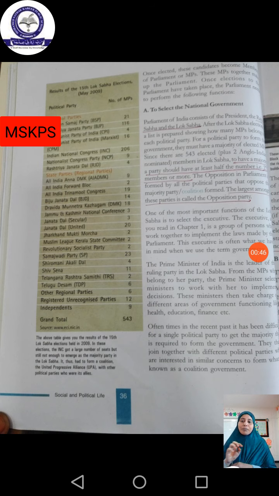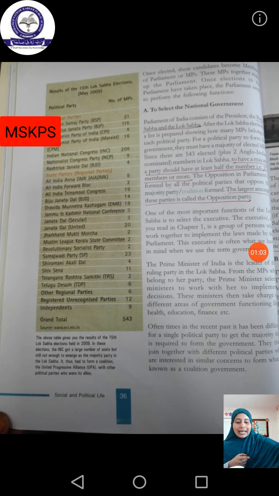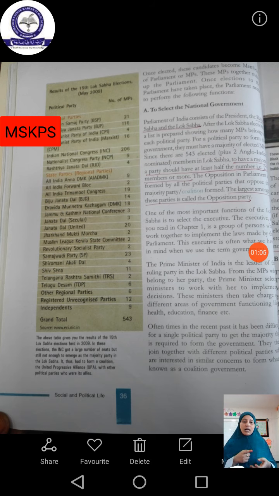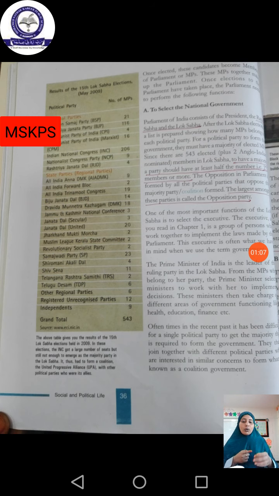Out of this role of parliament, we are going to see three topics. What are the topics? One is to select the national government. How we can select the national government is the first topic. Second is how to control, guide and inform the government. How can we control the government? How can we guide the government? And how can we inform our queries to the government? At last, law making. So these three topics only we are going to discuss today.